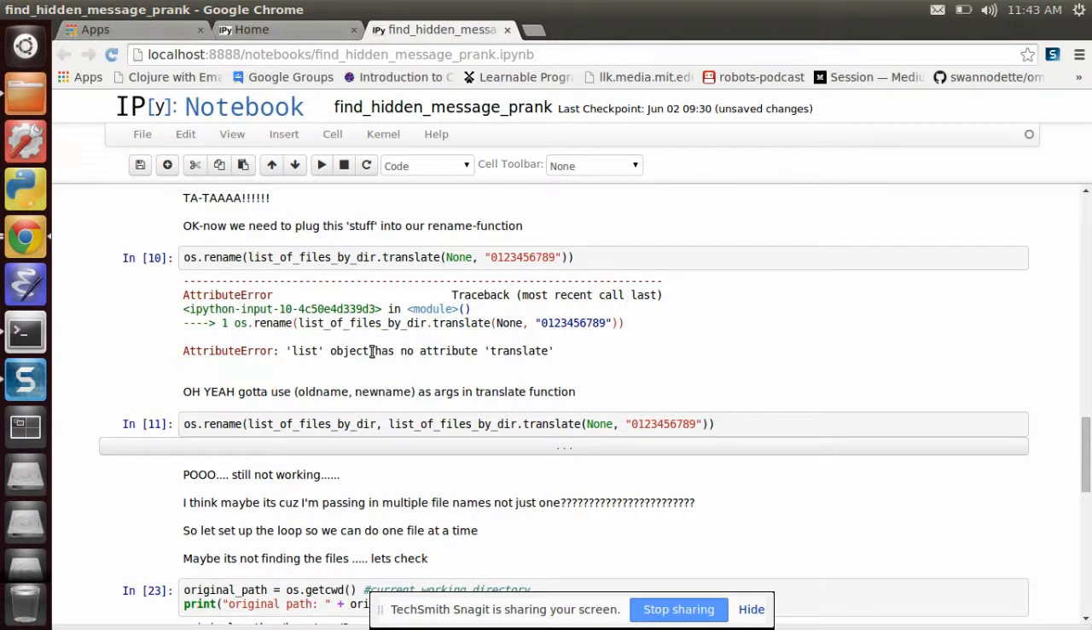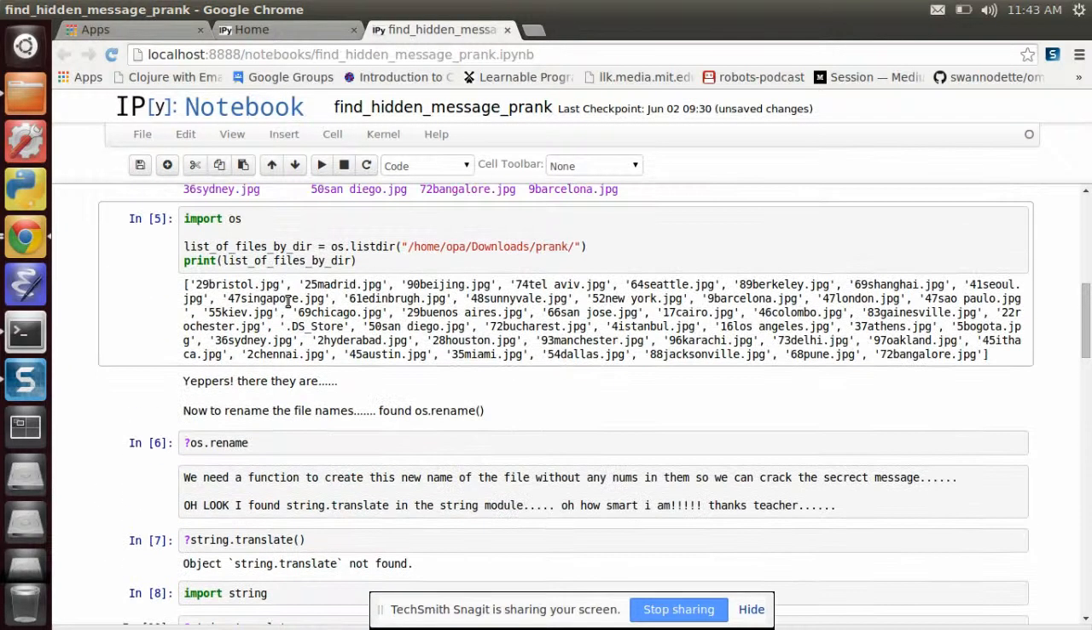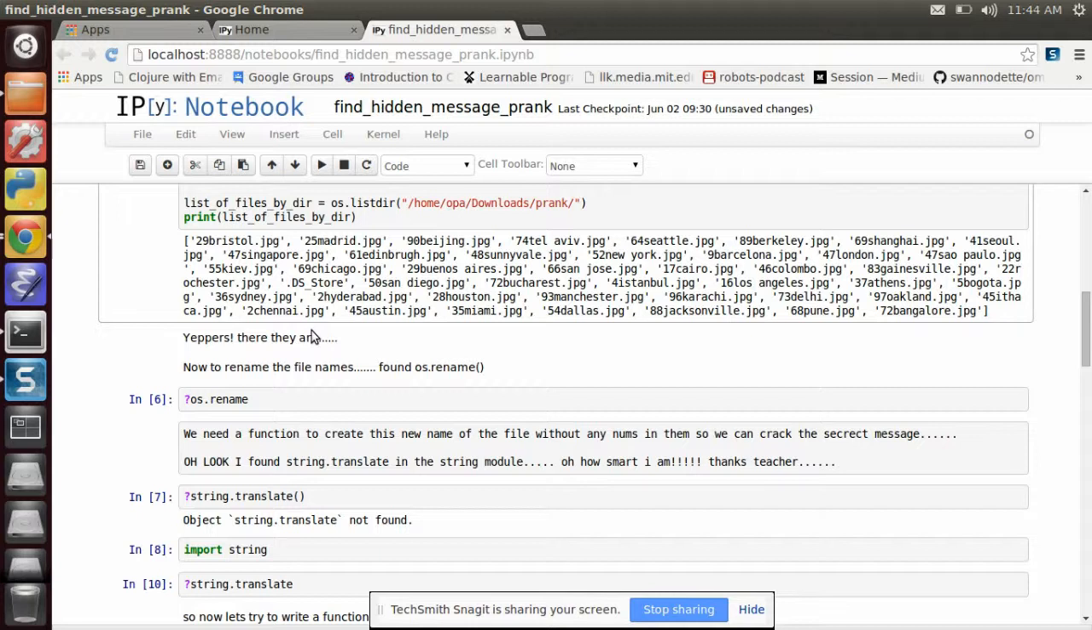So list object, I think, this is a Python list. This variable up here is a Python list. It's got the little brackets around it. In Clojure, that would be a vector. A little information there. I've been working with Clojure also.